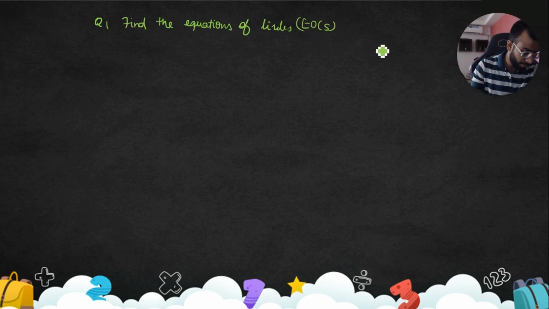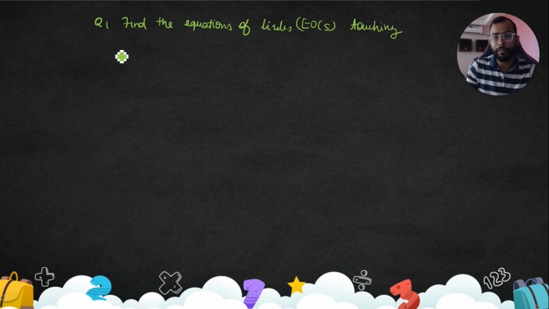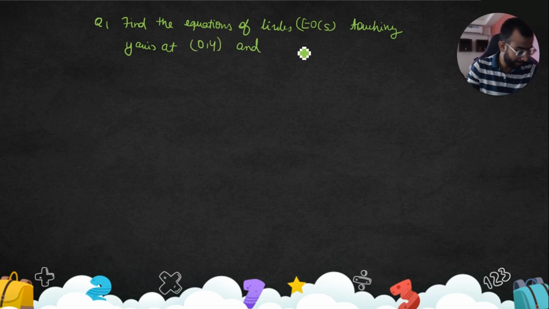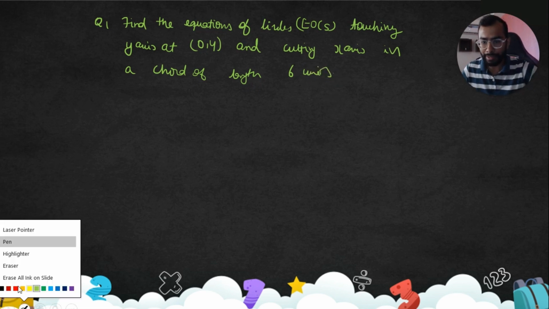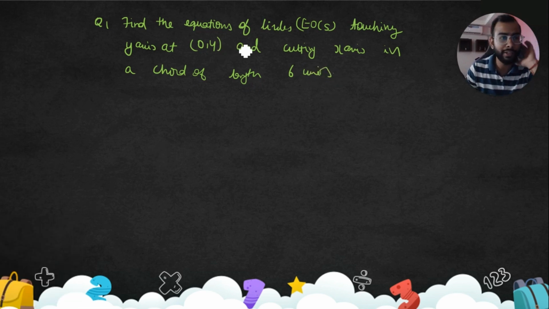Okay, touching the y-axis at (0,4) and cutting the x-axis in a chord of length 6 units. Okay. So now the question is, let's understand what the question wants to tell. We have to find the equation of circles.